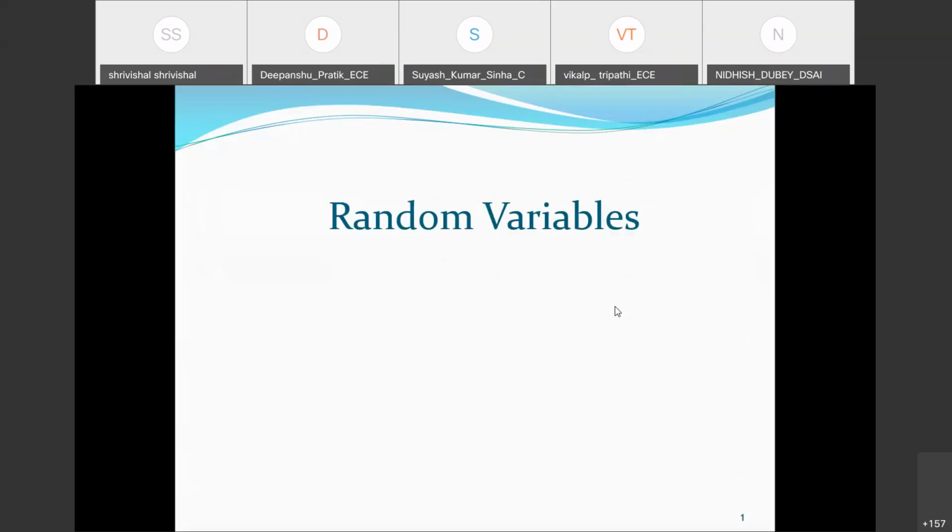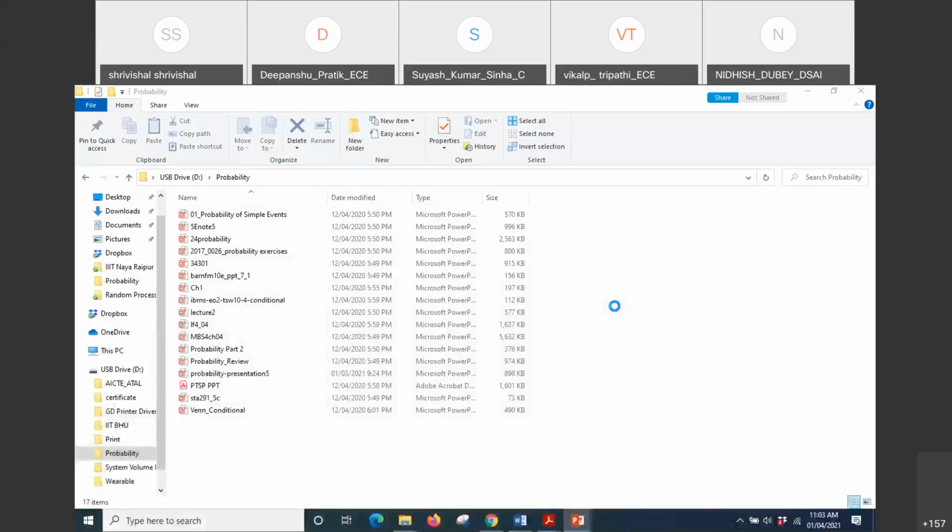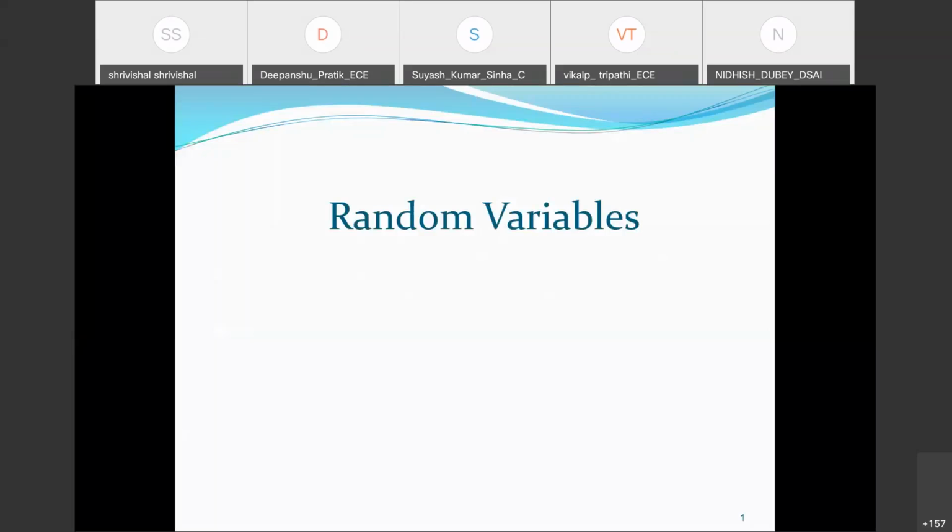The first thing we are going to cover in this course is random variables, which are fundamental system-level aspects we will need when we go for system analysis.